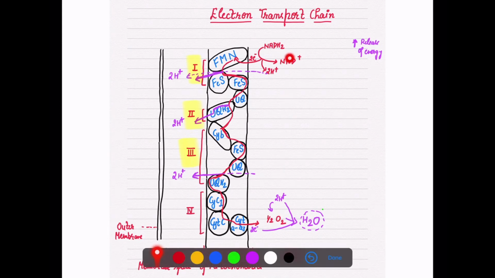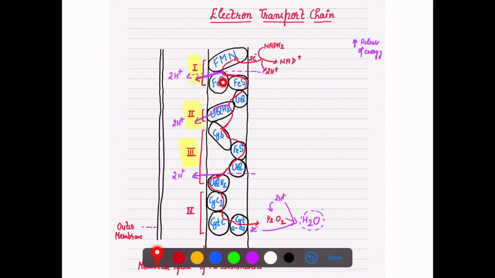As I told you, here NADH2 is getting oxidized and will form NAD positive. Protons will be released here and electrons will be there. Now these electrons will be received by FMN, that is flavin mononucleotide. Now they are at a high energy level, coming full of energy. When they pass down the hill, they pass the electron to FeS.